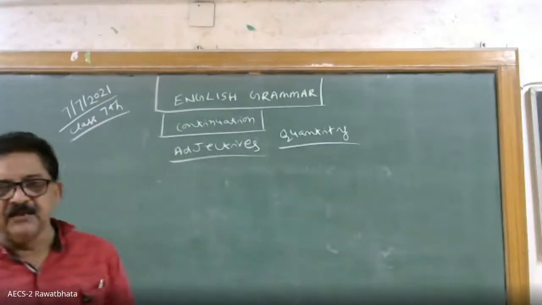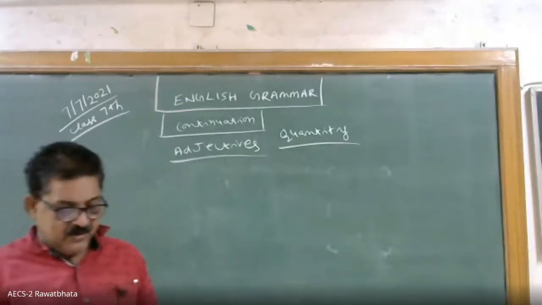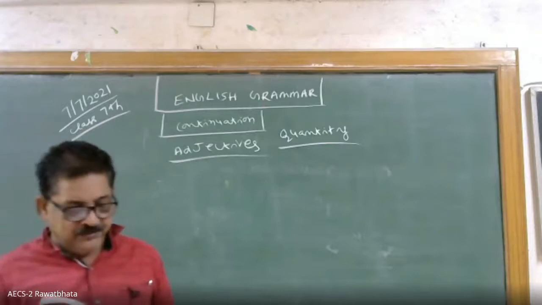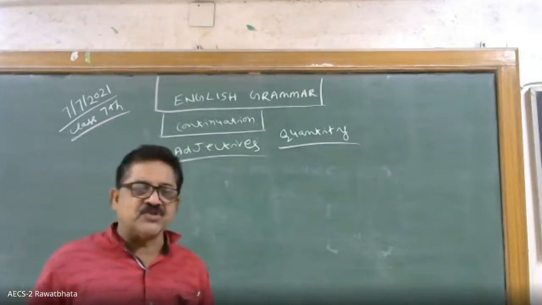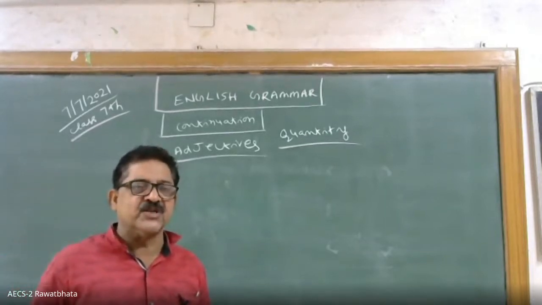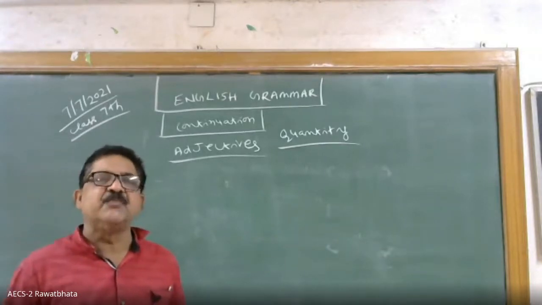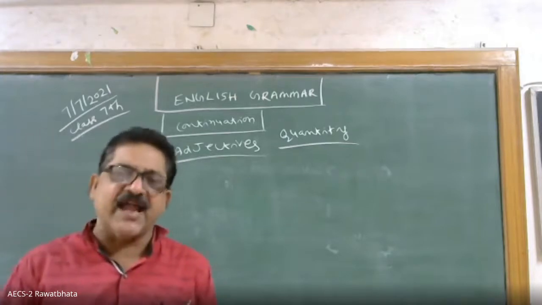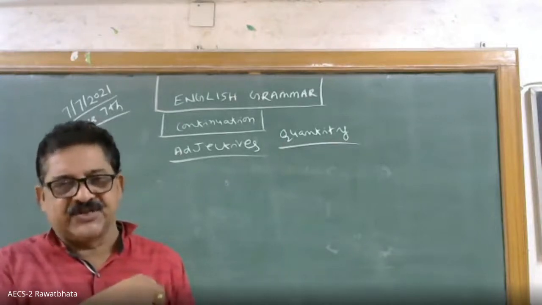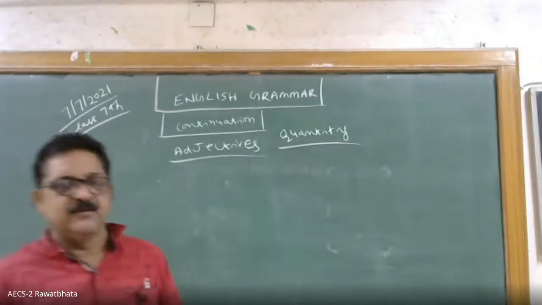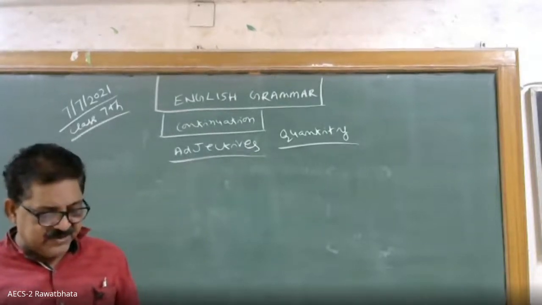So again I am repeating, an adjective is a noun qualifier, or it adds something to the meaning of the noun. It tells us about the number, quality and quantity. So in other words, very simply, its function is to beautify the language. Now for example, Jaya is a beautiful girl. Simply you can say Jaya is a girl. If you say Jaya is a beautiful girl, you are using one adjective. You are adding something to the noun. Here the word beautiful is describing Jaya.